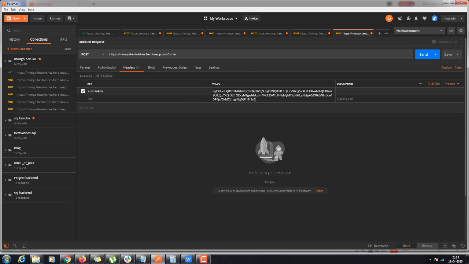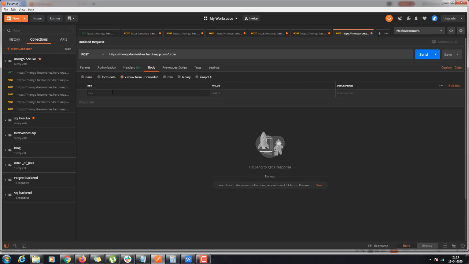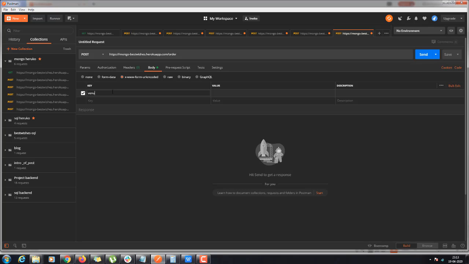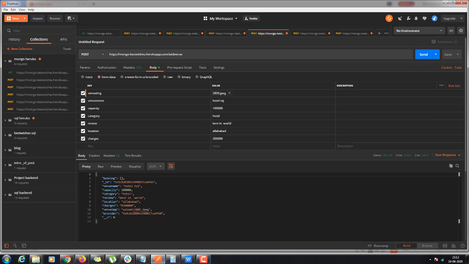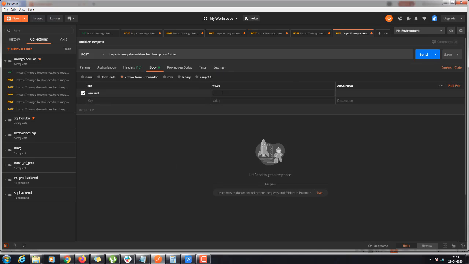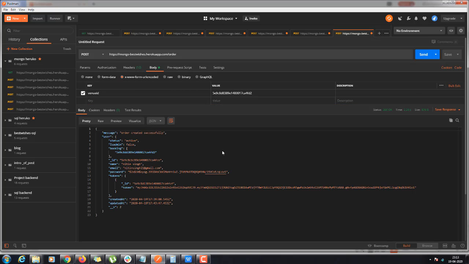So I will need this, and I will need that particular venue ID, because I need the ID of that venue so that I can place an order. So here's the venue ID. I will copy this, go here and write this, and I will send this. So you can see the status is active, and the message is order created successfully.